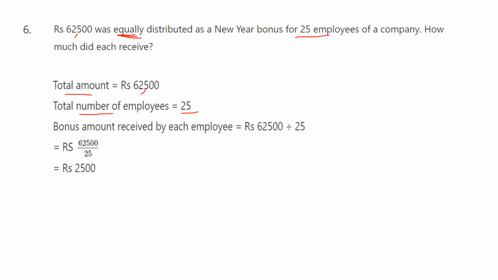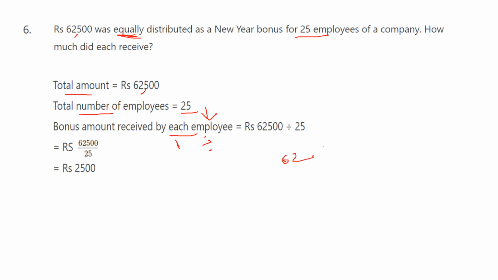Bonus amount received by each employee means one employee. Here 25 employees, one employee means many to one. Many quantity, that is 25 employees amount 62,500. We have to find out one employee amount. Therefore, what arithmetic operation is it here? Division. So 62,500 divided by 25.